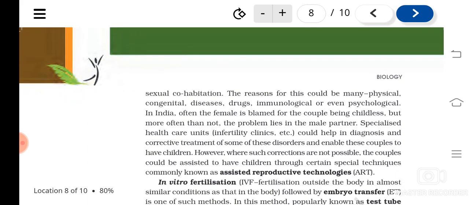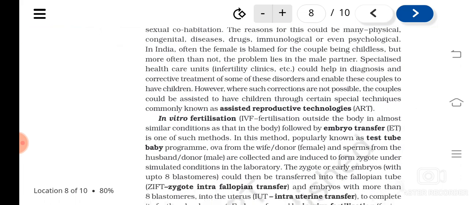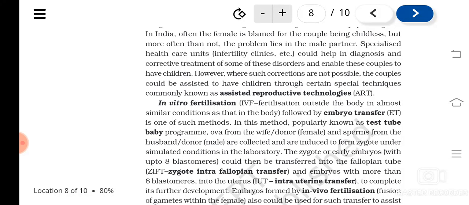There are many reasons, and for those who have this problem, there are some techniques to assist these couples to have children. This is known as assisted reproductive technologies, ART. Understood?